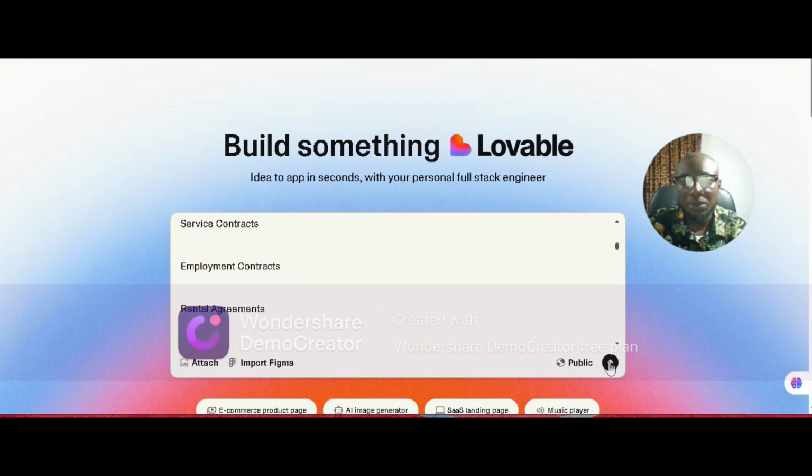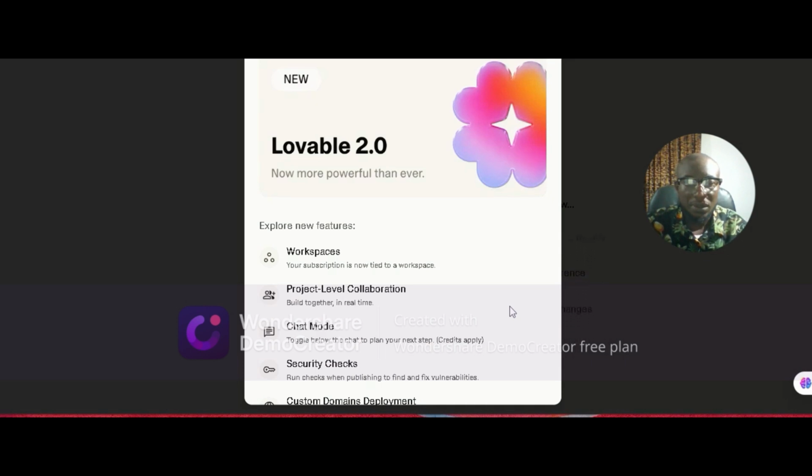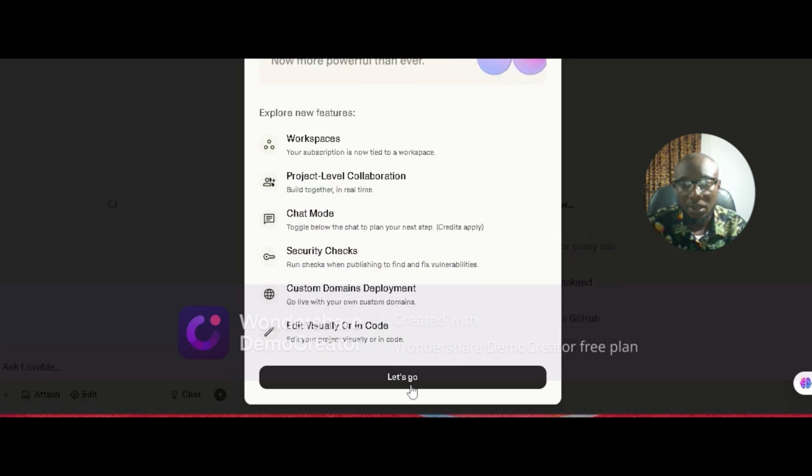So Lovable is going to take care of building the application. We'll just be modifying where necessary, right? That's what we're going to do. So let's go ahead. Okay, they made an update. Start the main deployment.